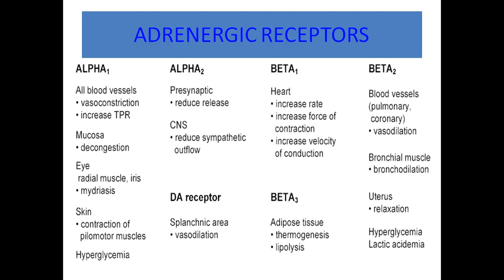Beta 2 receptors are present in bronchial muscle and are responsible for bronchial dilatation. In the uterus, they cause uterine relaxation. Beta 3 receptors are present in adipose tissue. They are responsible for thermogenesis, lipolysis, hyperglycemia, and lactic acidemia. These are the receptors: alpha 1, alpha 2, beta 1, 2, and beta 3 receptors.